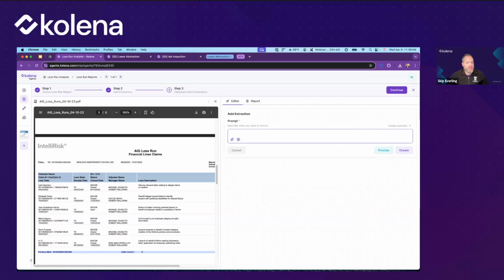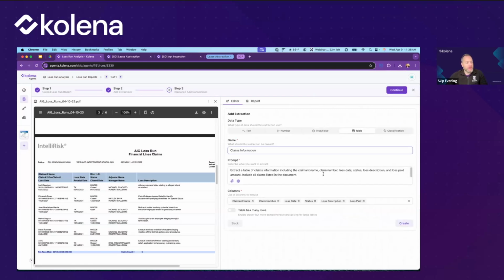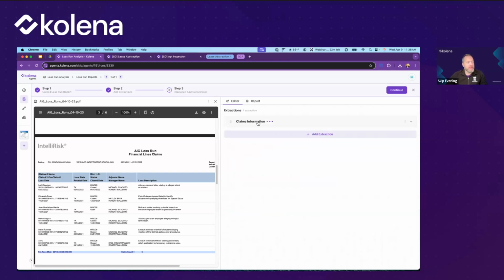What I want is to have a table, basically. So I'm going to tell it to extract a table with claims information, and let's see how it refines that. We could provide further instruction, but I want to see it enrich that for us here. Great. We can see how it's enriched that based on what it sees in the document and what is typically contained in these loss runs. Since we gave it the objective up at the top, that this is going to be a loss run analysis agent, it's going to pull out all of this information. I'm going to go ahead and click create, and that'll start extracting each of these rows for us automatically.